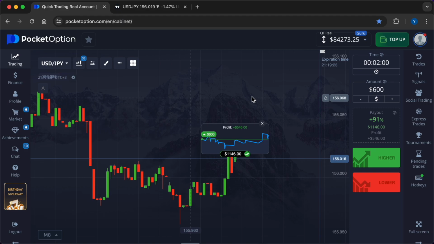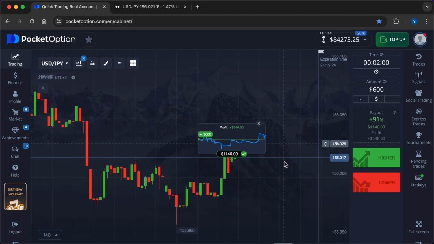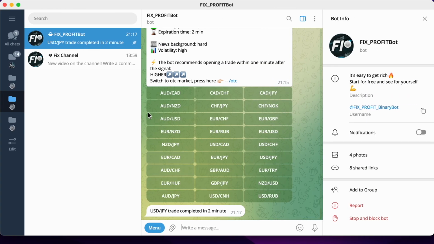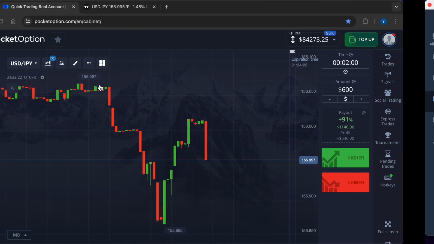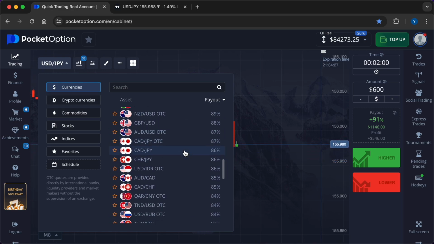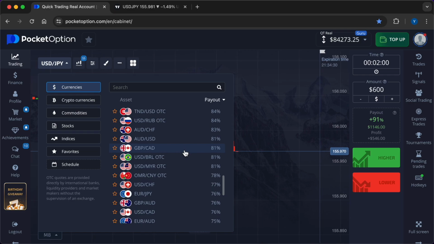Good luck to everyone. And the deal closed in the plus side. $546 came into the account after my second accurate signal. That's great. Now I want to consolidate the result by conducting the final operation on another currency pair.